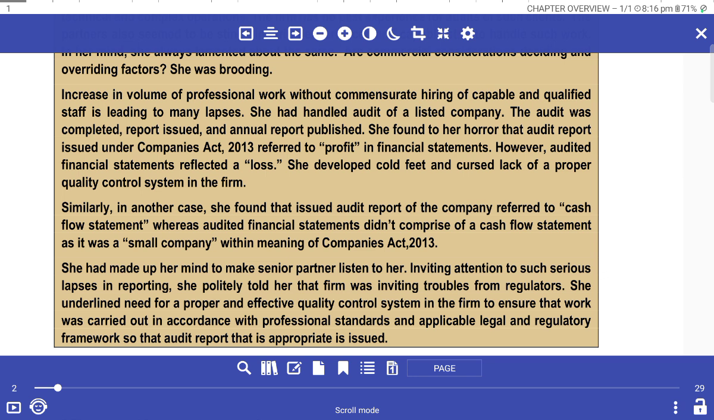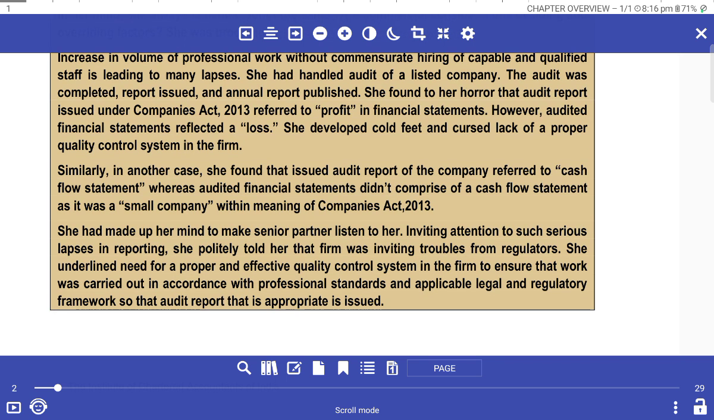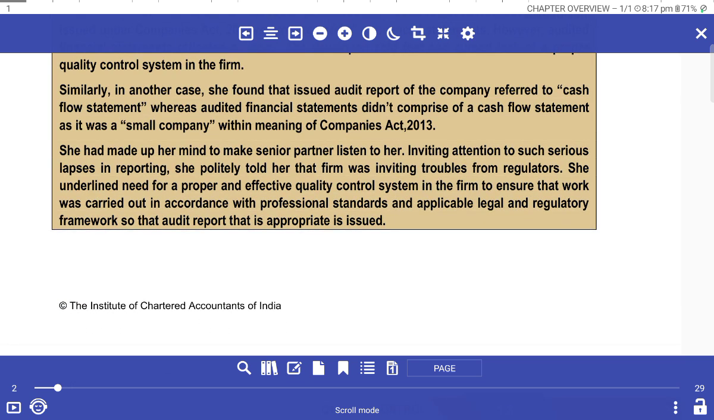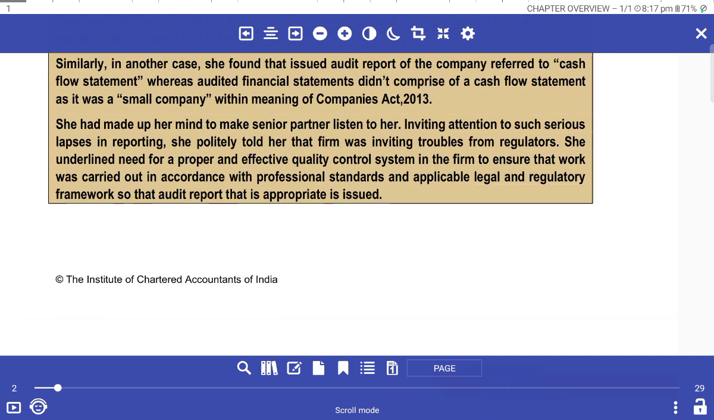She is also handling the audit of a listed company. The audit is completed, the report issued and the annual report published. She found that the audit report was issued under the company's signature about the profit in the financial statements. However, the audited financial statements reflected a loss, and she developed cold feet because of a lack of proper quality control in the firm. In another case, she found that the audit report of a company referred to a cash flow statement, whereas the audited financial statements do not comprise a cash flow statement as it is a small company within the medium company category.